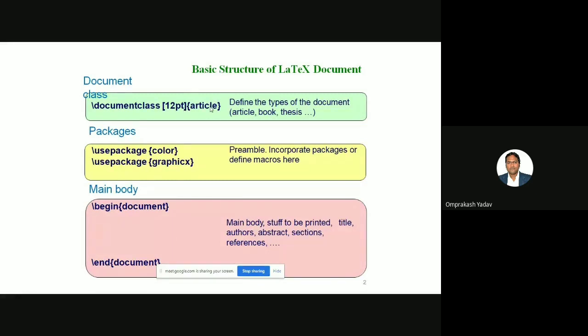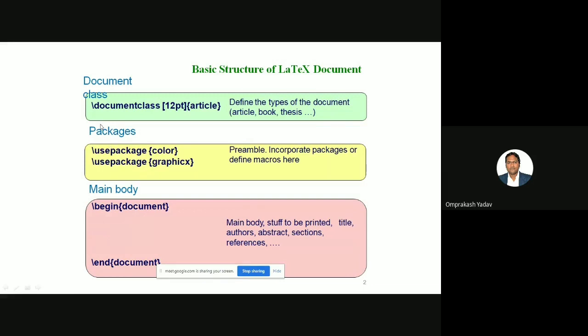LaTeX will do it automatically, but you just need to mention here whether you are writing an article, book, thesis or report. Just by changing it over here, it will automatically change the entire document. And this part is the optional part. Here you can mention the sizes and so on. By default, we normally pick this 12 point as the article.